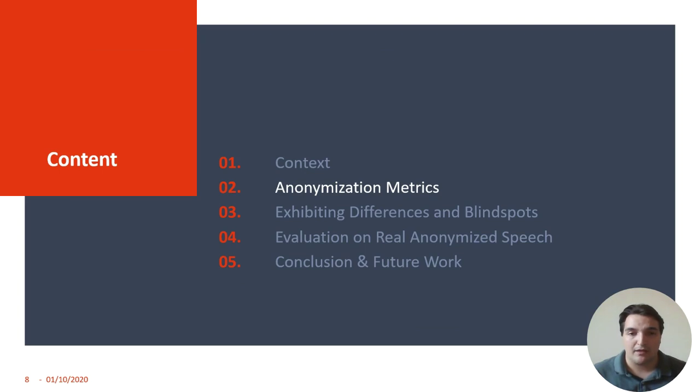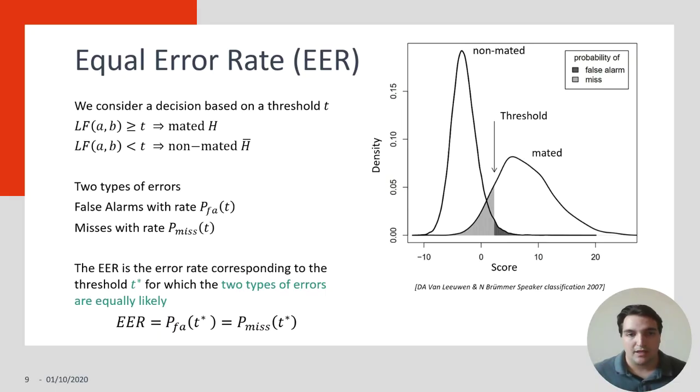Now let's speak about the anonymization metrics we are going to compare in this presentation, starting with the equal error rate. In this setting, we consider that a decision is made based on a threshold. So if the score is higher, the pair is considered as mated.